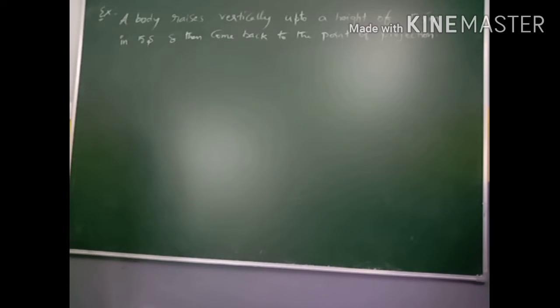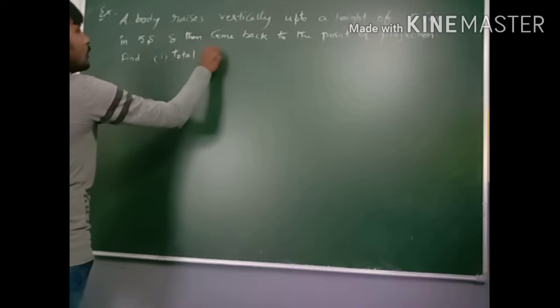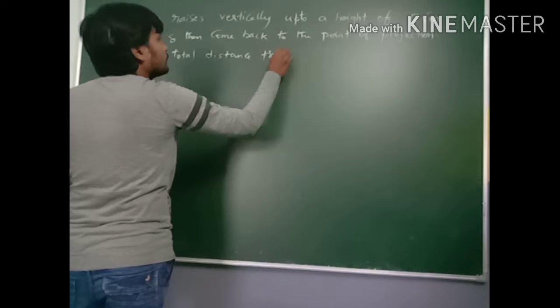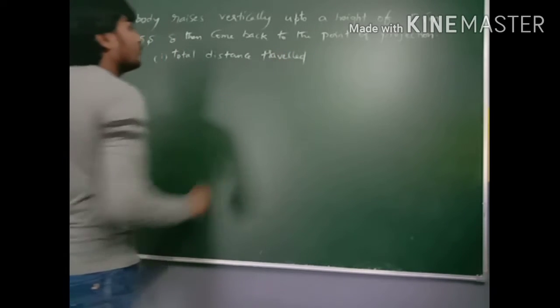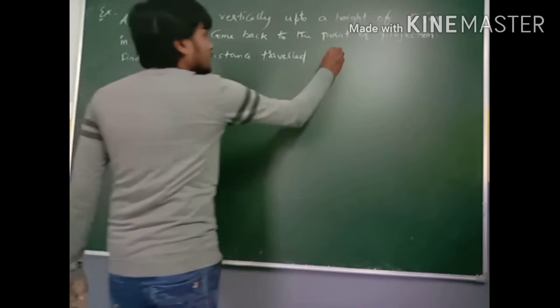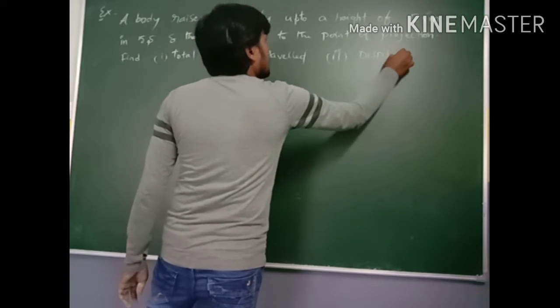Find total distance traveled. First one, find total distance traveled. Second one, you have to find out displacement.